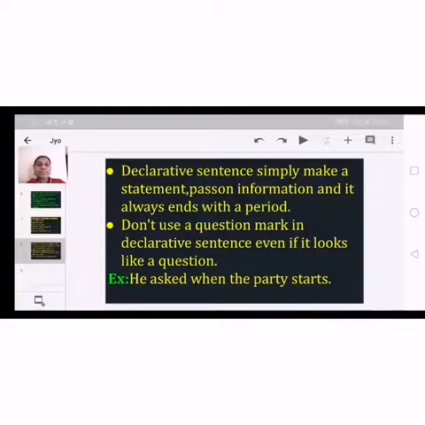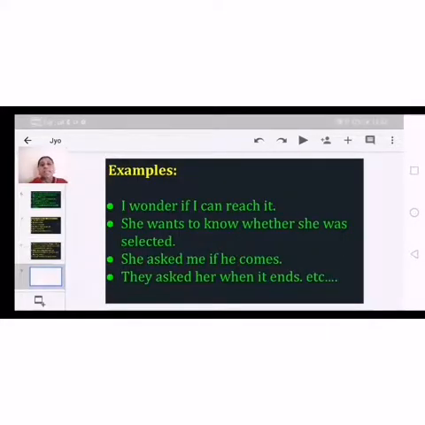So, examples. I wonder if I can reach it. Okay. So, of course, ఇక్కడ మనం చెప్పుకోవచ్చు I wonder if I can reach it. Okay. So, can I reach it? Can I reach it is a question, an interrogative statement. But here, I wonder if I can reach it, it's a declarative statement. Next, she wants to know whether she was selected.